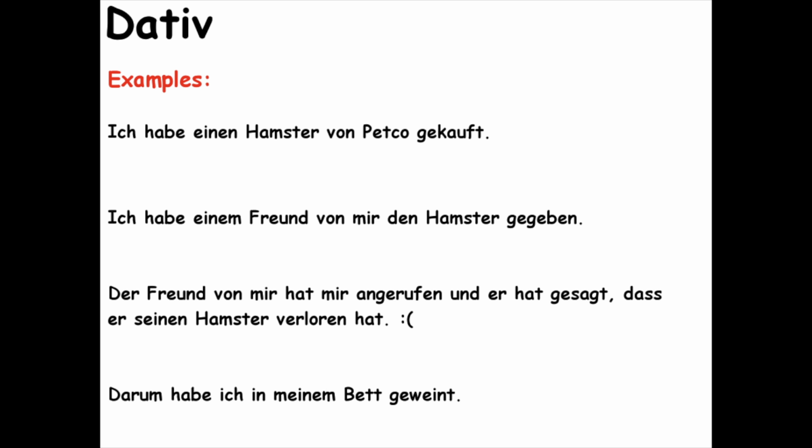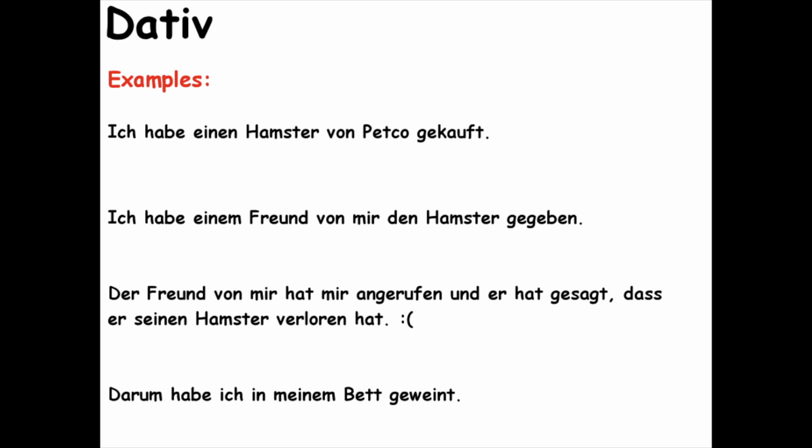Now, the last sentence is Darum habe ich in meinem Bett geweint. Which is, that's why I cried in my bed. Because he lost the hamster that I gave him. And I'm emotional. God dang it. So, here we go. Let's break the sentence down. That's why, darum habe ich geweint. That's why I cried in meinem Bett.